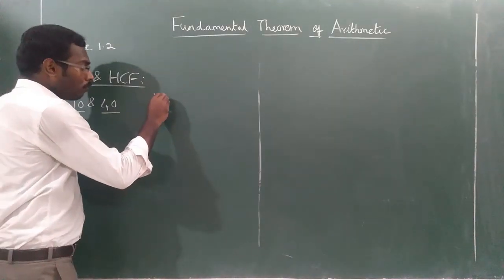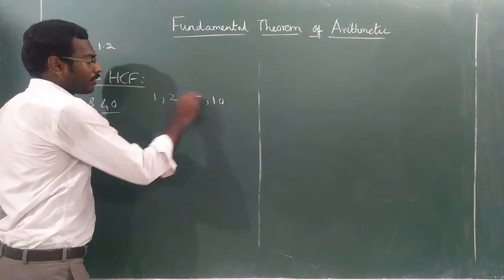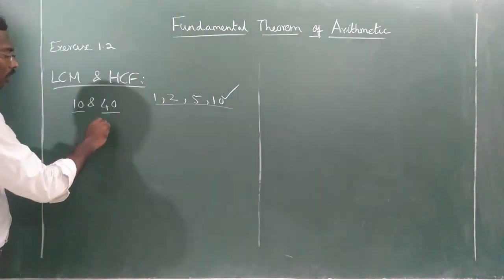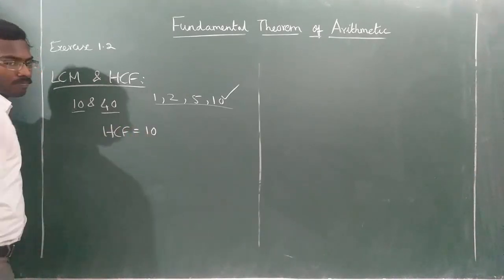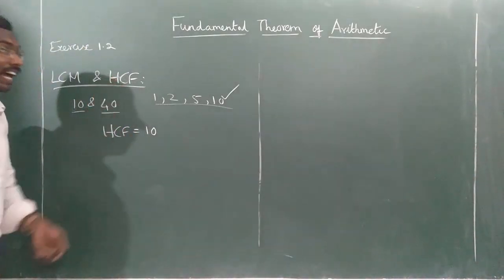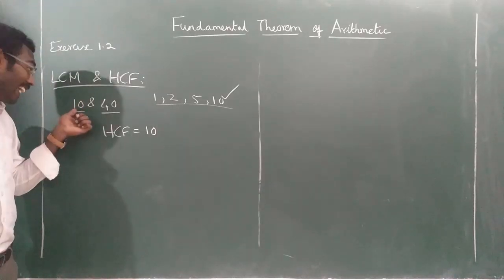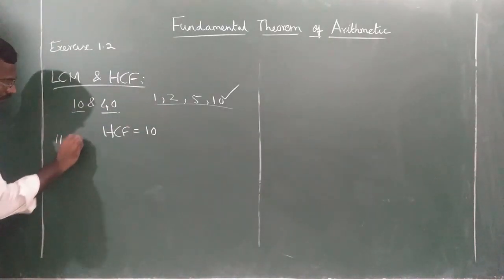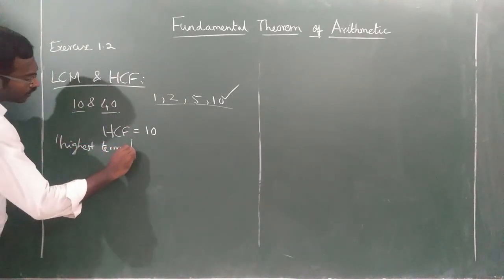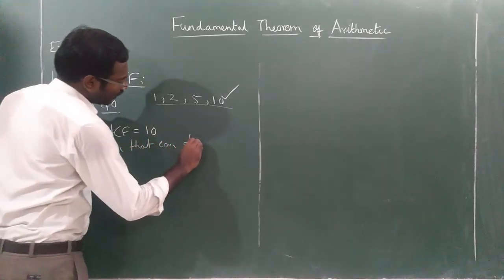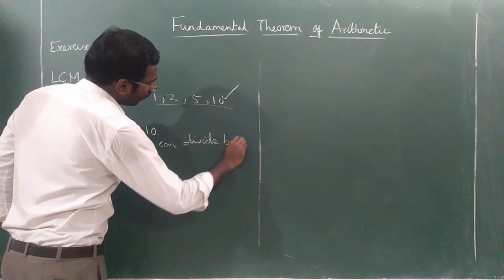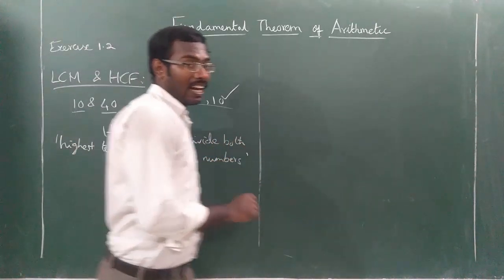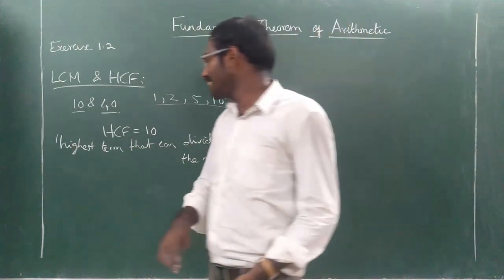So both are divisible by 1, 2, 5 and 10. Among these four, which one is the highest? The highest is 10. Therefore, HCF is equal to 10. Understood? So HCF is the highest number, the biggest number that can divide both the values. Okay. This is called HCF. You already know. Now what is LCM?